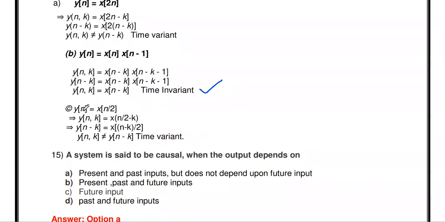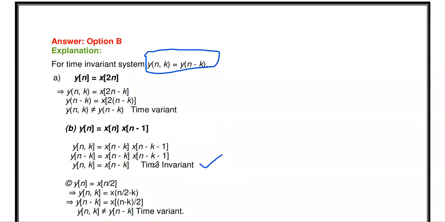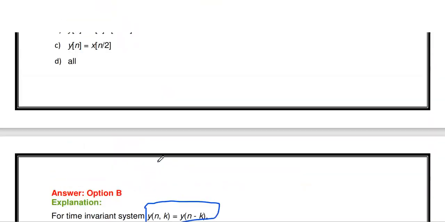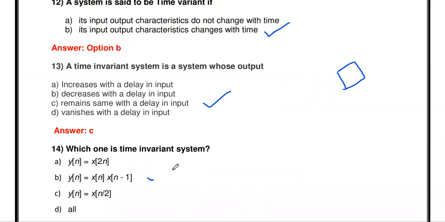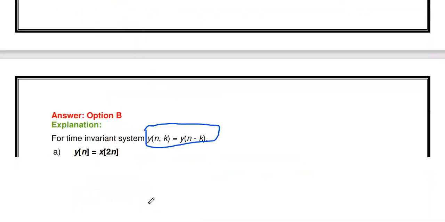Similarly, we have to verify y of n equal to x of n by 2. First, you just delay this one, so x of n by 2 minus k. Next, wherever the n is available, you replace it with n minus k, so x of n minus k by 2. You check that these two equations are not equal. So it's time variant. So which one is the time invariant system? The second one. This is the time invariant system. The other two are time variant systems.